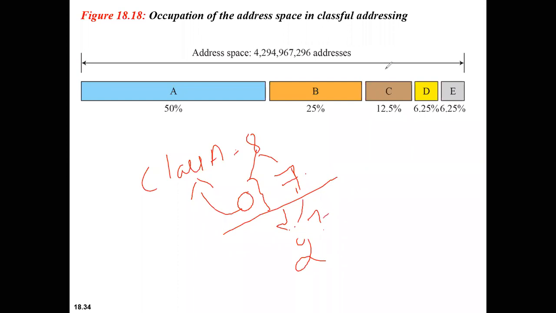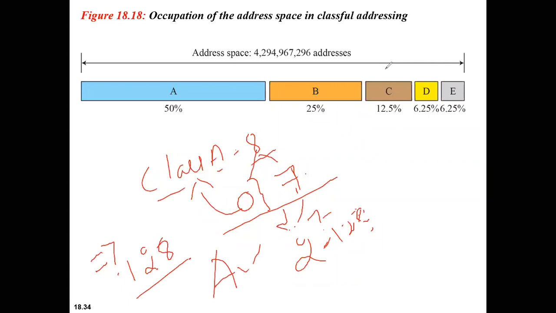So 2 power 7 is nothing but 128, correct? So 128 networks can have a class A address. Is this concept clear? So how many networks can have a class A address? Only 128 networks. Why this 128? Because class A has only an 8 bit network length. Out of these 8 bits, the first bit is used to define which class it belongs to, correct? Is this clear?